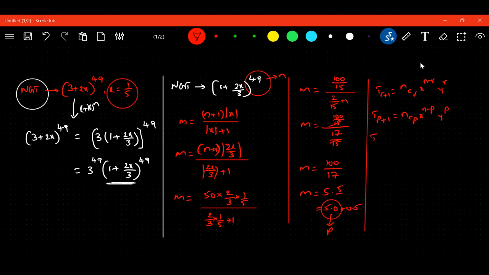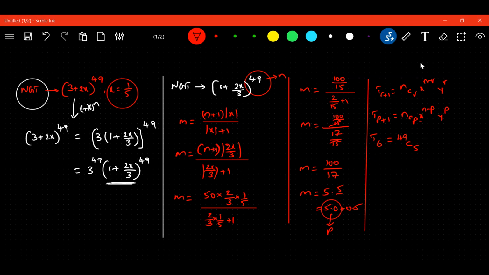Now what is the p value? It is 5. 5 plus 1 is 6. So T6 is equal to, what is the n value? 49. 49C5, p value is 5. Any doubt? No, sir.